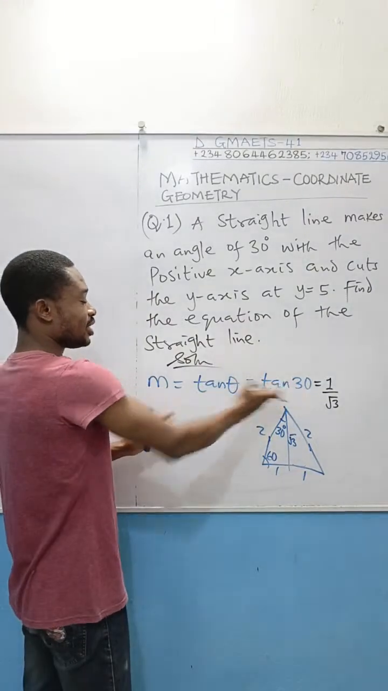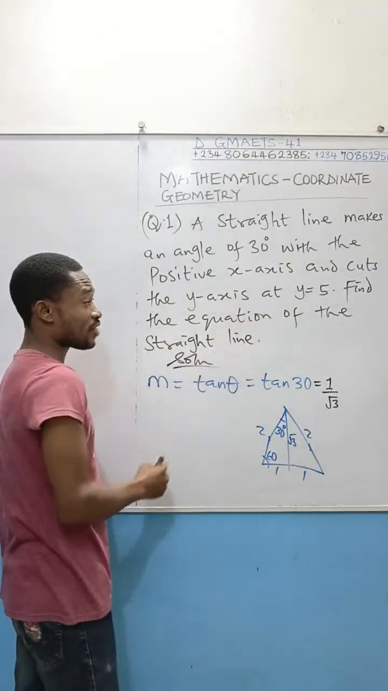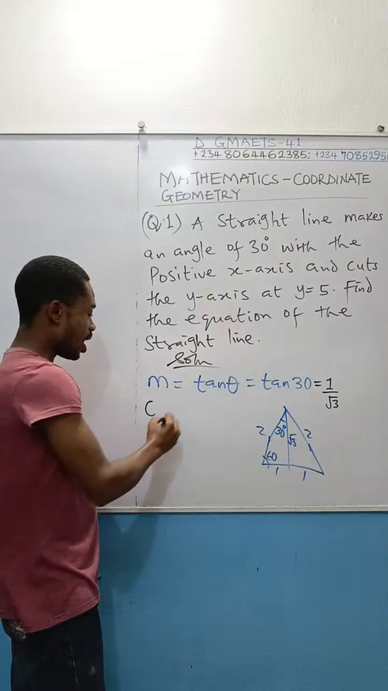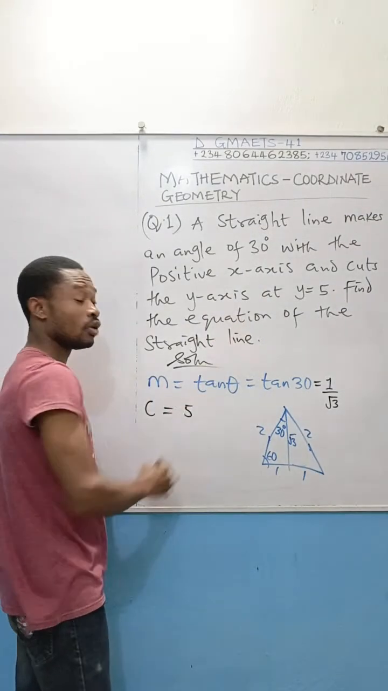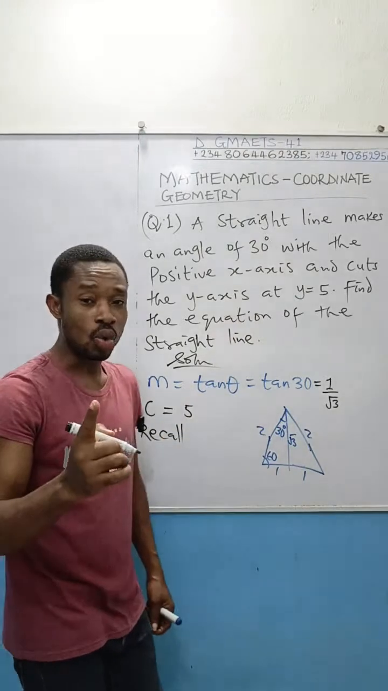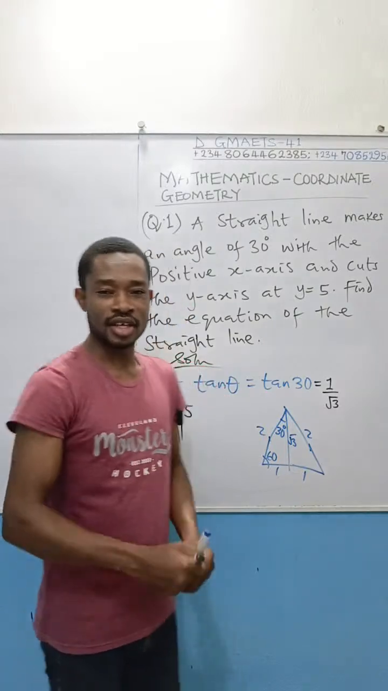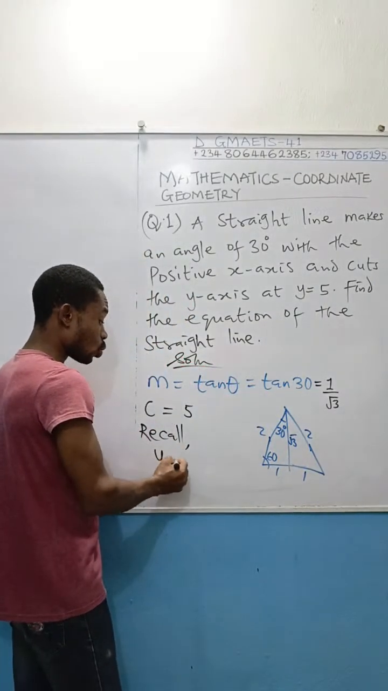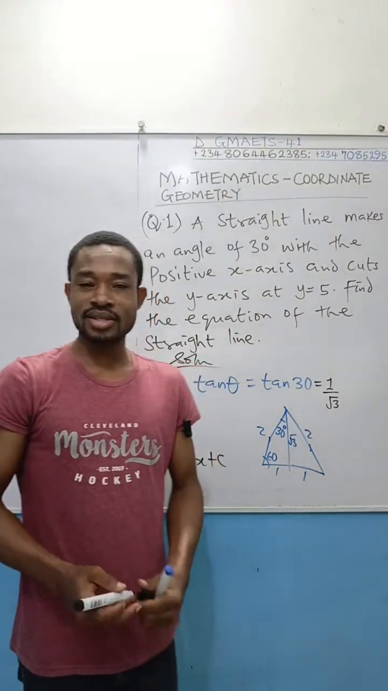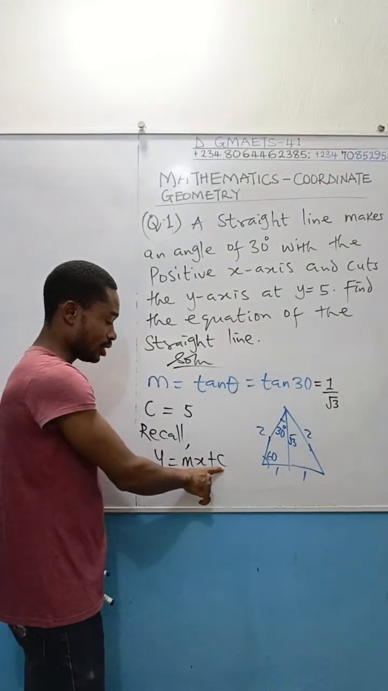Now that I have this gradient, 1 over square root of 3, the next thing is to look at the question and find out that I know the value of the intercept. The intercept, we use c for it. And that c is given to be equal to 5. I'll now recall the equation of a straight line when I know the gradient and the intercept. The equation is given as y equal to mx plus c. Take note of that. This is the equation of a straight line given the gradient m and the intercept c.